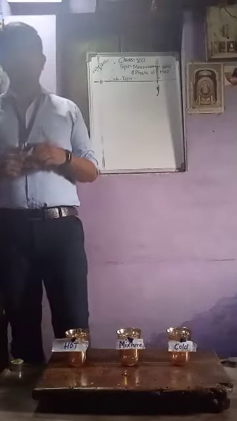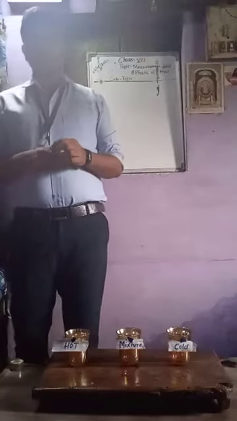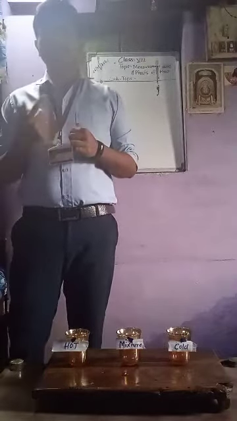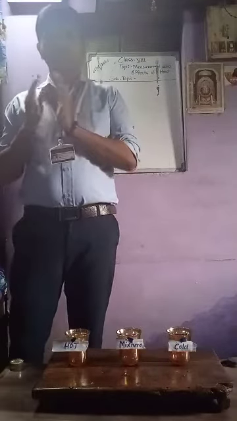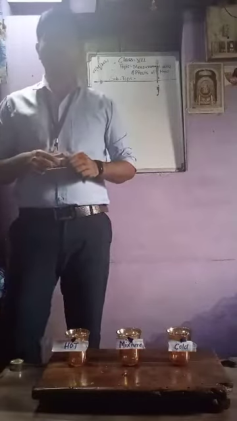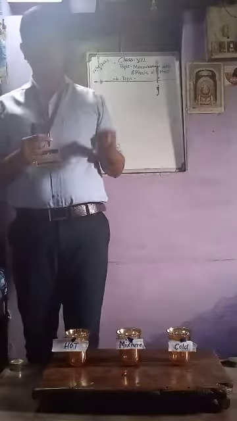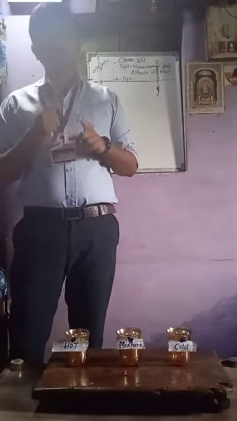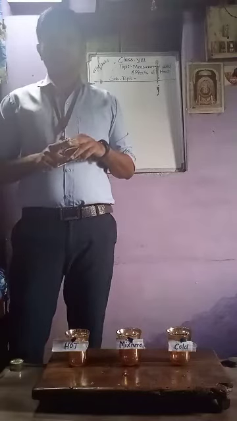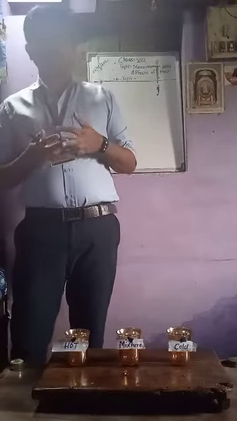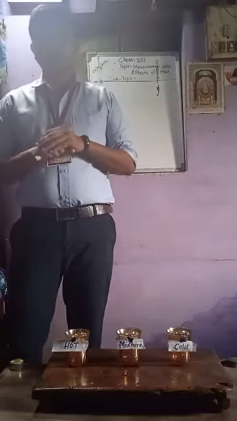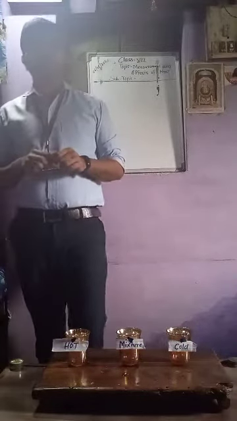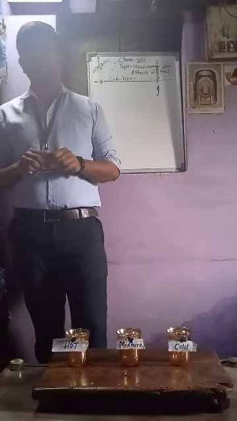So, before moving to the next topic, we will revise something. What is heat? Heat is nothing but energy which flows from high temperature of an object to a low temperature of an object. There are different types of sources like sun, earth, chemical energy, electrical energy, atomic energy, air. And what are the units? The SI unit of heat is joule, CGS is calorie, and 1 calorie is equal to 4.18 joule.